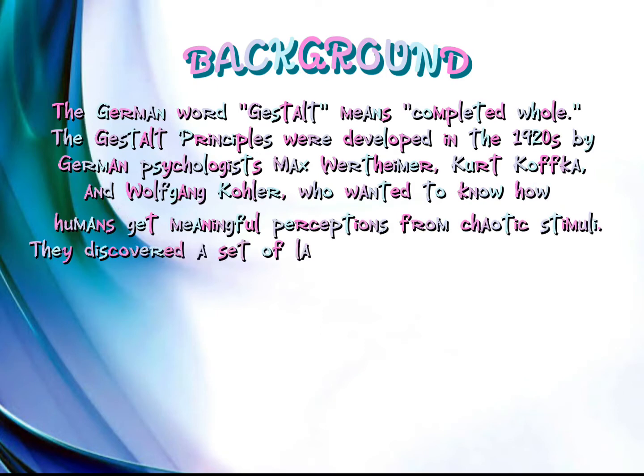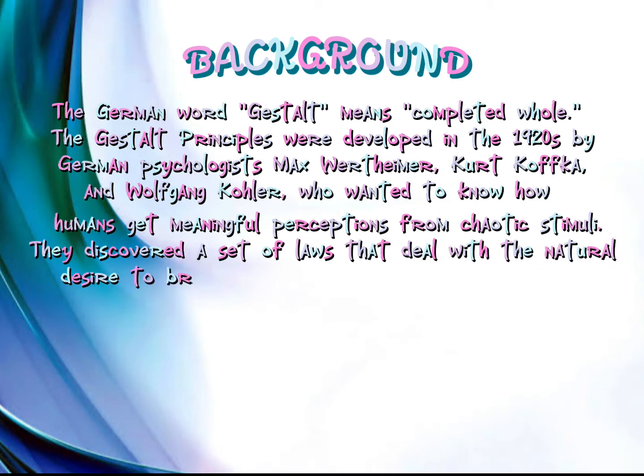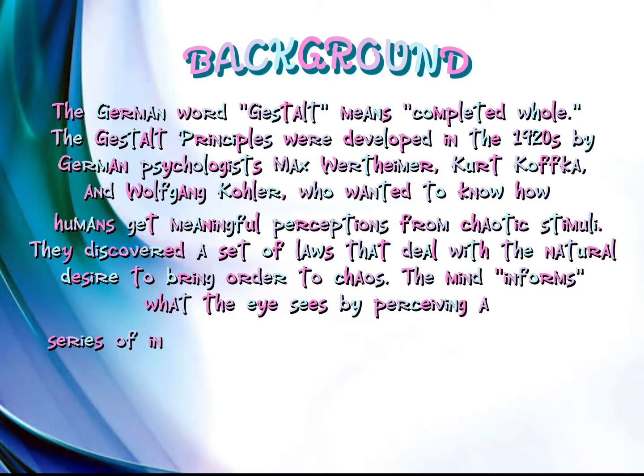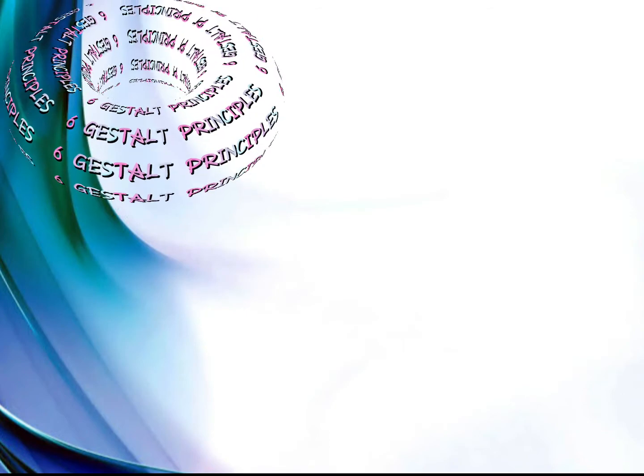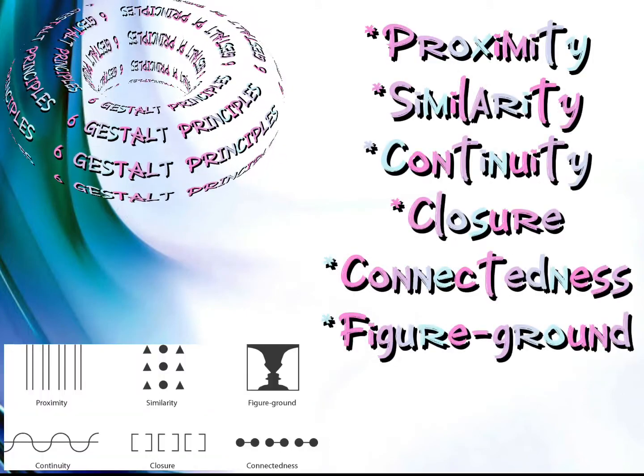They discovered a set of laws that deal with the natural desire to bring order to chaos. The mind informs what the eye sees by perceiving a series of individual elements as a whole. According to this, the sum of the parts does not equal the whole. 6 Gestalt Principles: proximity, similarity, continuity, closure, connectedness, figure ground.